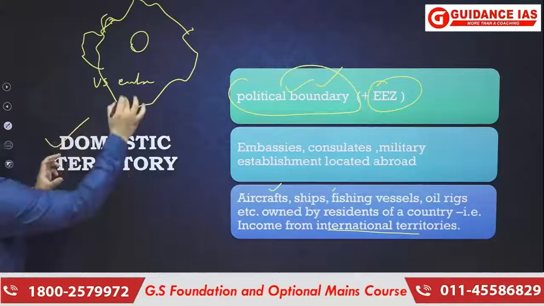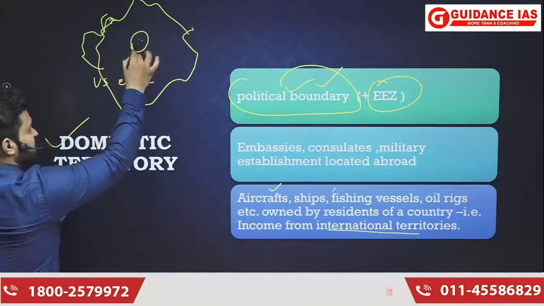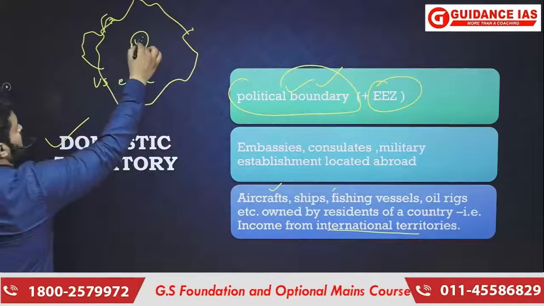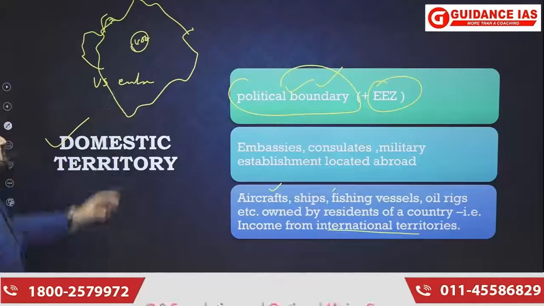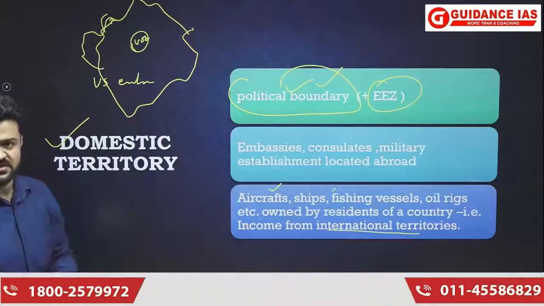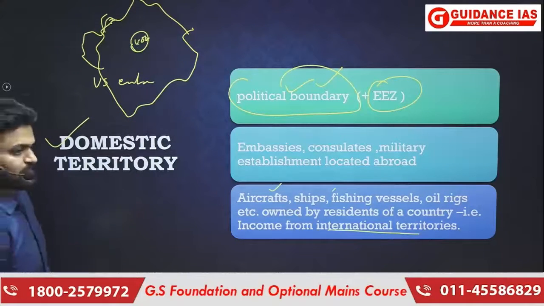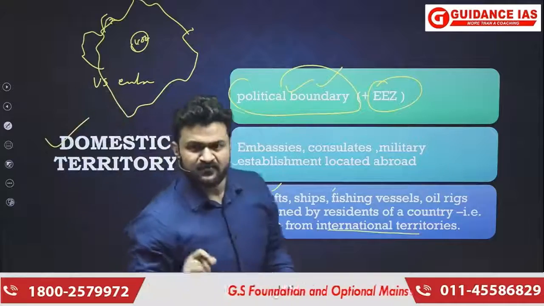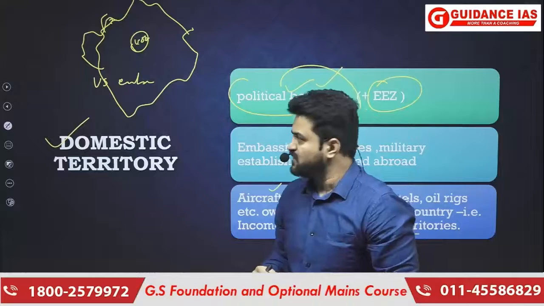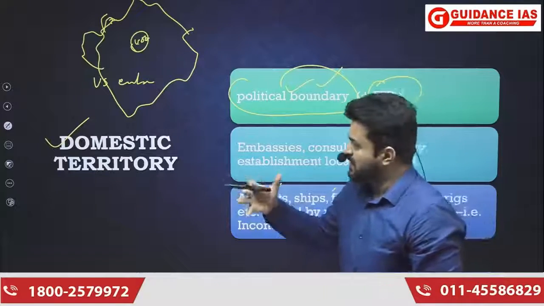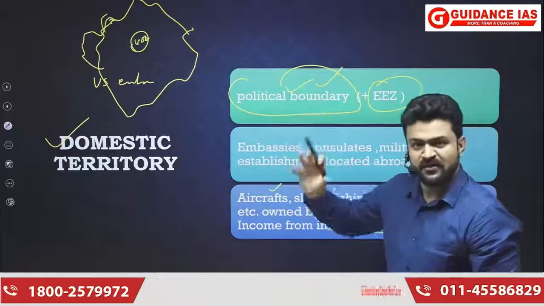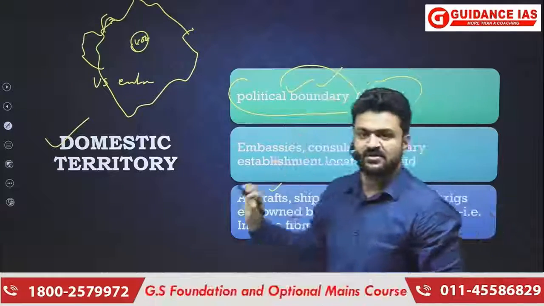Now, whatever production is taking place inside the embassy of USA in India, that is not going to be included in the calculation of India's GDP. Similarly, if there is an Indian embassy located in USA, then if there is production, that production will be included in the calculation of India's GDP.